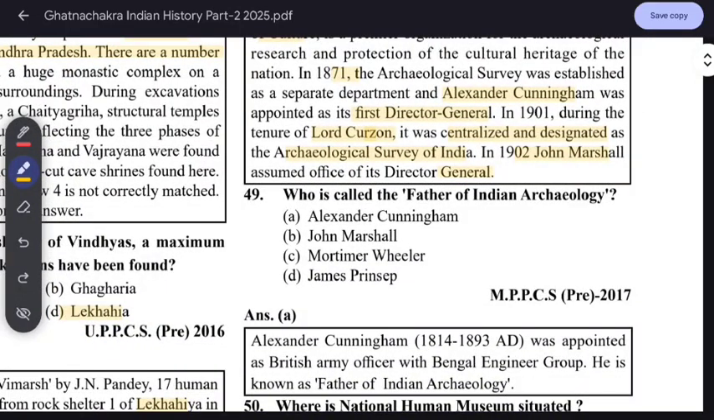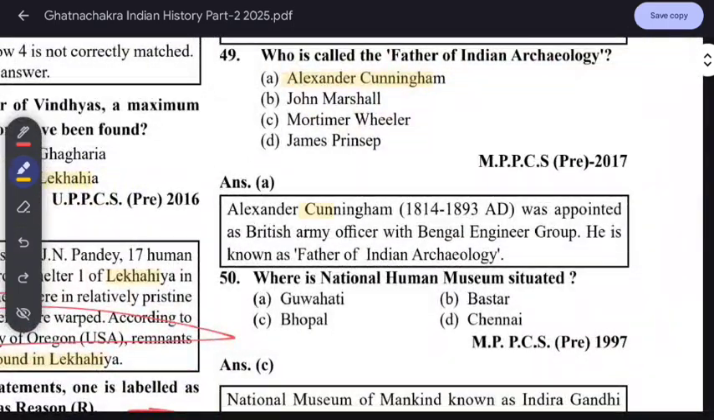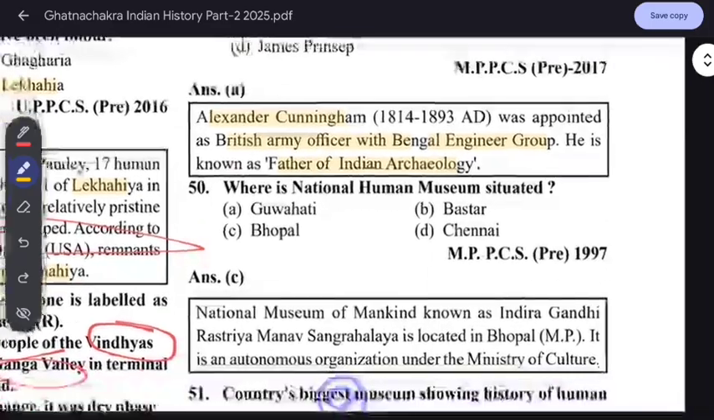Who is called the father of Indian archaeology? It is Alexander Cunningham. Remember this, it's important. Alexander Cunningham, who was appointed in the British Army's engineer group, is known as the father of Indian archaeology. Just know this.